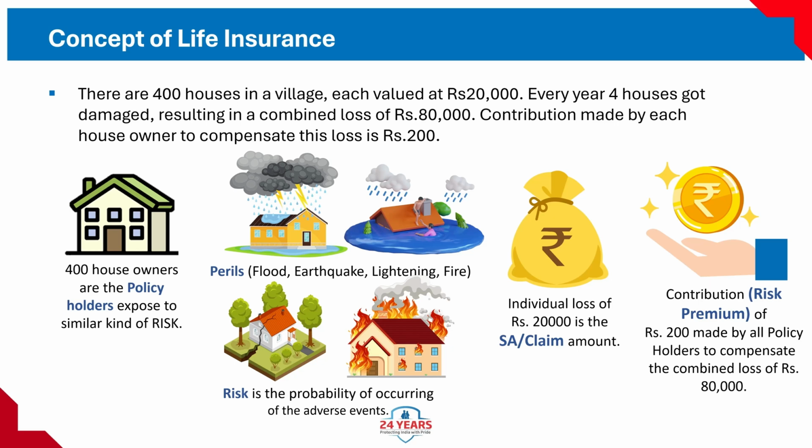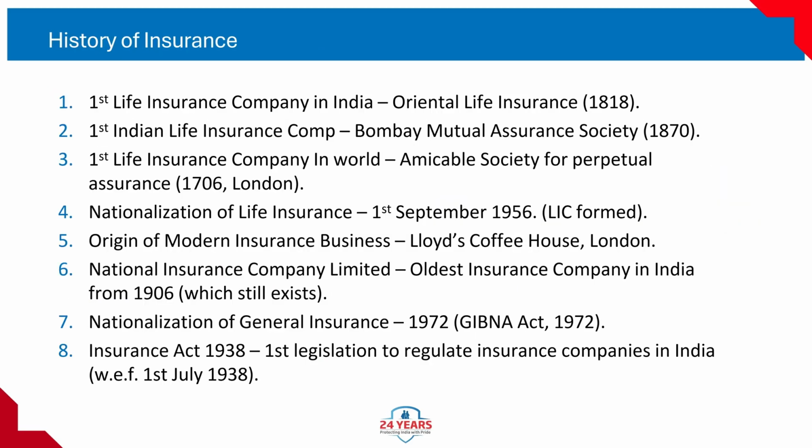Risk definition. Risk means the chance of damage from these perils. Risk premium. If every homeowner contributes 200 rupees, the premium pool becomes 80,000 rupees, 200 by 400. This pool is enough to compensate all 4 damaged houses fully. Now, let's understand the history of insurance.